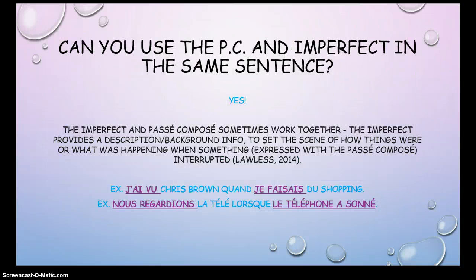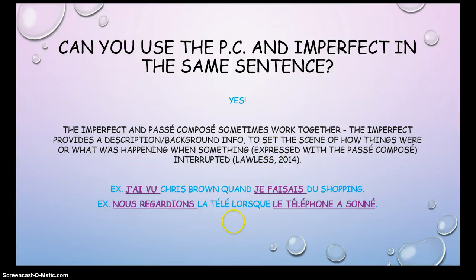Can you use both the passé composé and imparfait in the same sentence? Yes, you can. The imperfect and passé composé will work together sometimes. The imperfect will typically provide a background description of what's going on in a story. And then the passé composé is going to be used to express just what specifically happened.